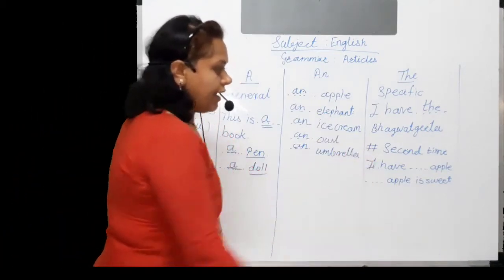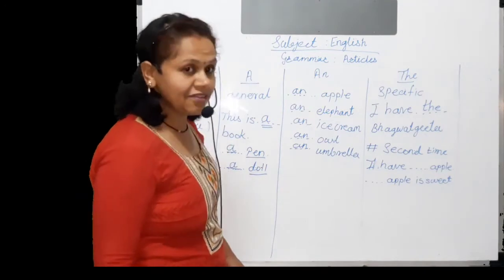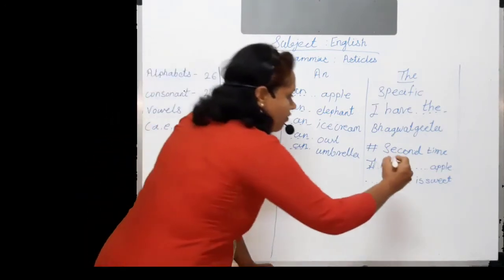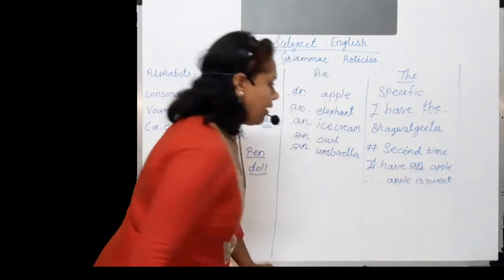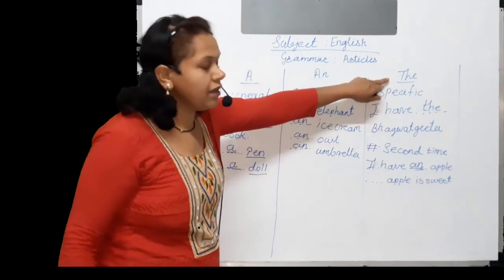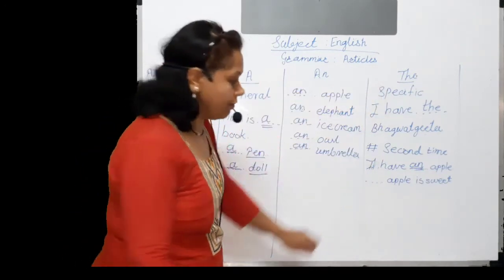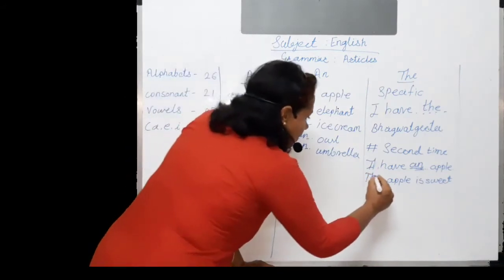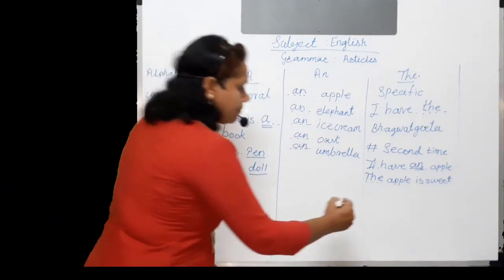In the first we will write an, and the second time we have to write article the, because we are discussing that one a second time. So, the apple is sweet.